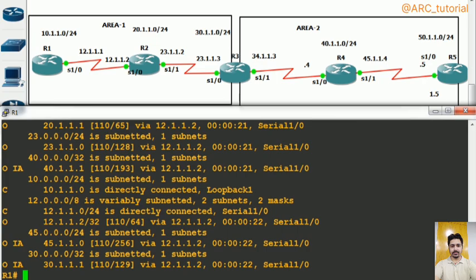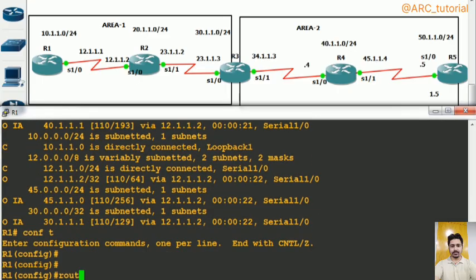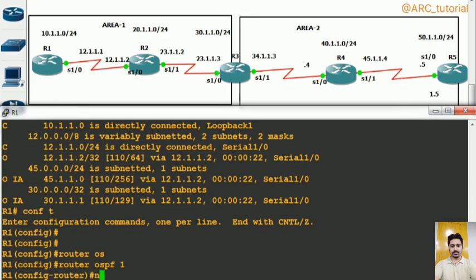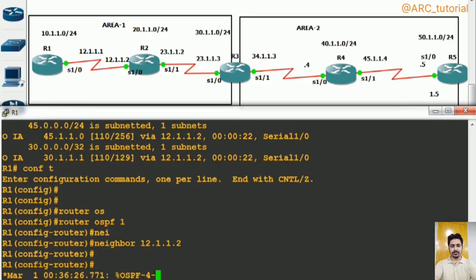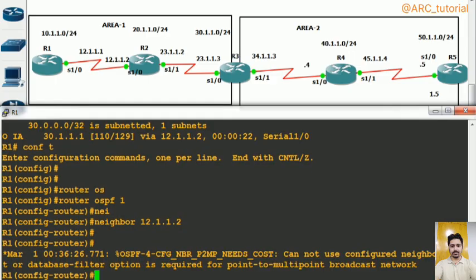So I hope that you have understood how to manipulate their network types. Then after router ospf 1, say neighbor 12.1.1.2, still you cannot configure neighbor statically. Has it proved or not? So again it has proved that in this network type as well we cannot configure our neighbor statically.